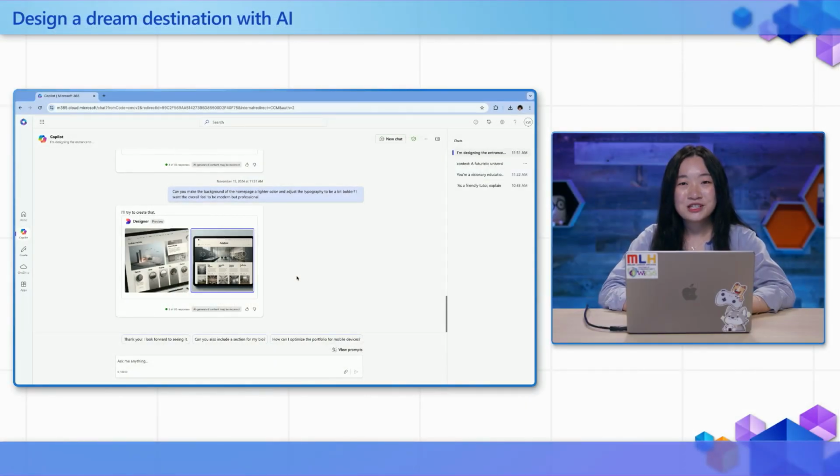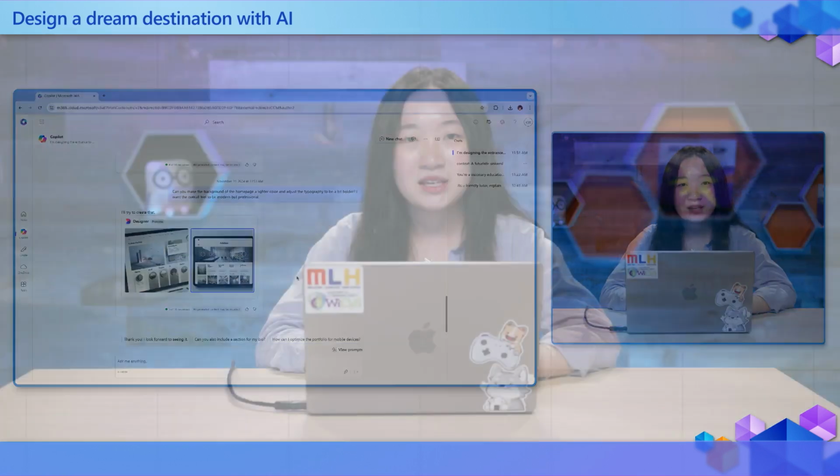Great job! You've just learned how to use Copilot to design the entrance to your academic or professional space. Whether it's a portfolio, website, or project homepage, creating a memorable first impression is key. You've brainstormed ideas, expanded on them, refined your tone, and even visualized your entrance with Copilot's help.